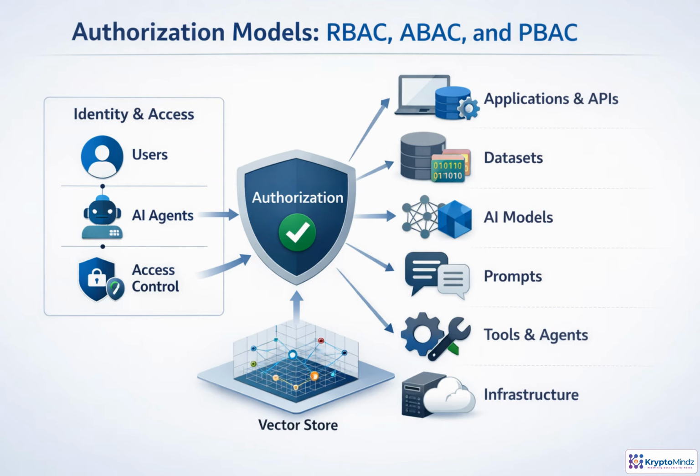Authorization asks a simple but critical question. Once identity is verified, what is allowed? In AI systems, RBAC, ABAC, and PBAC help enforce least privilege across people, services, agents, data, prompts, models, tools, and infrastructure.